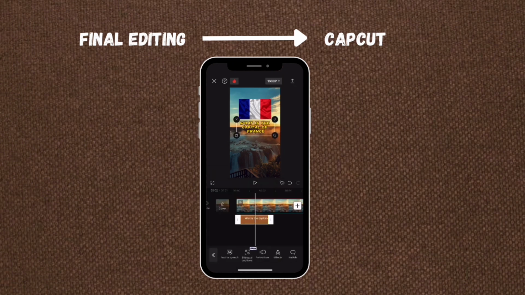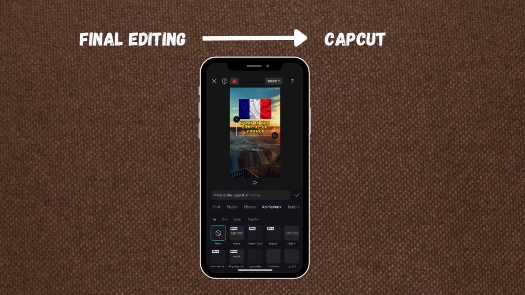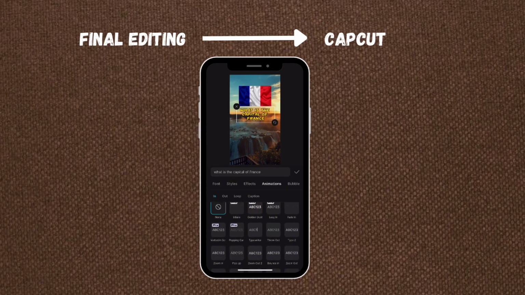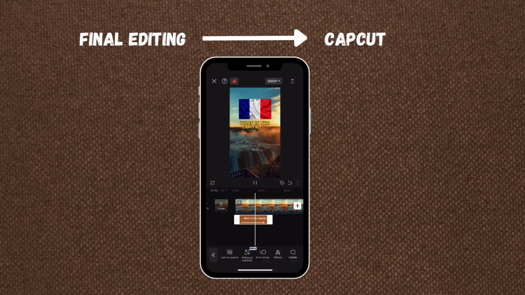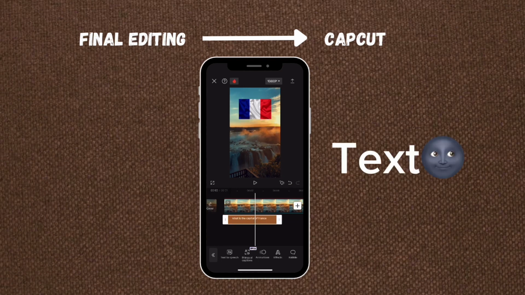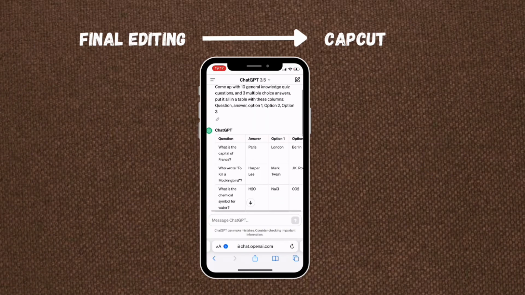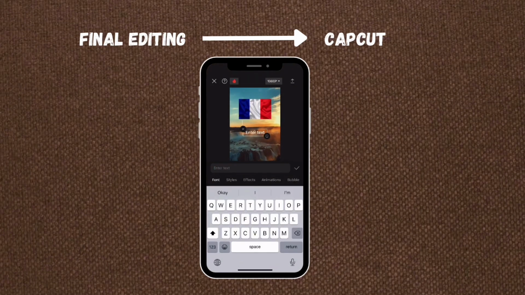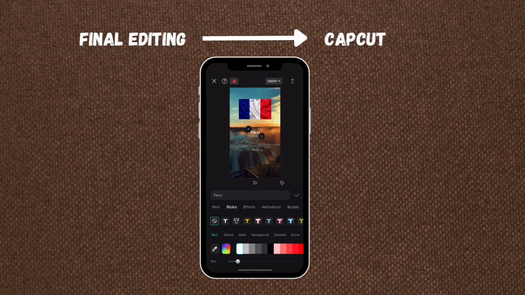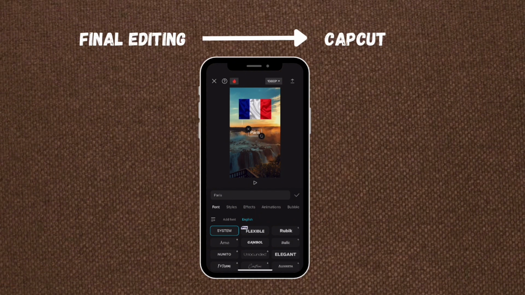For animation, I'll be using typewriter. You can explore others. I'm just checking out the effects here. What is the capital of France? Then extend the sound for the first question out. You see why I moved others to the back now. Copy your options from ChatGPT and paste them in CapCut. The table makes it easier. Adjust font and size to your preference in style.